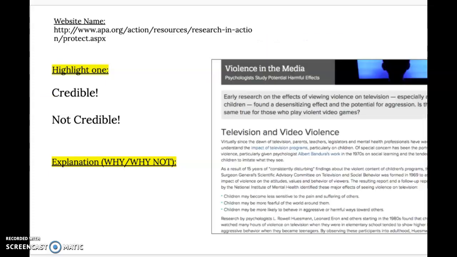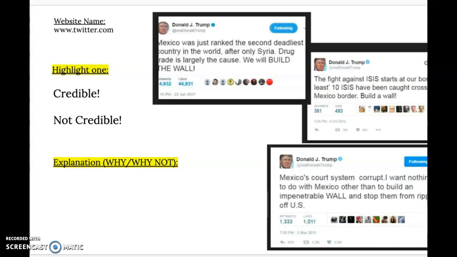This one right here, definitely credible. It's a .org. It's a researched article. Violence in the media. Professionals wrote it. Psychologists study potential harmful effects. But this one is not credible because it's social media. It's Twitter.